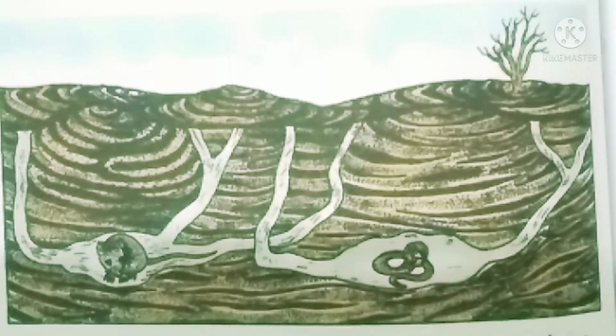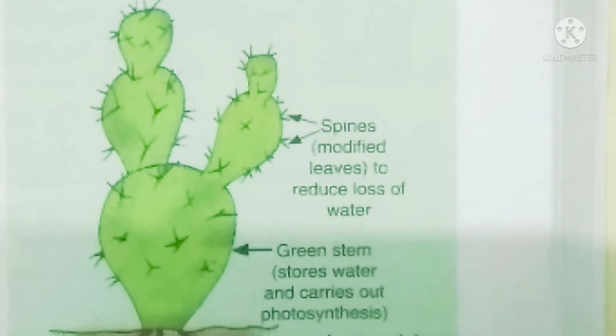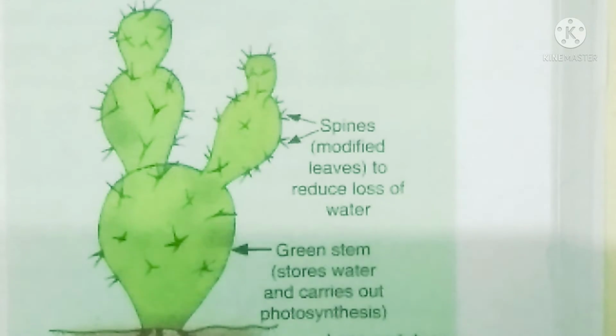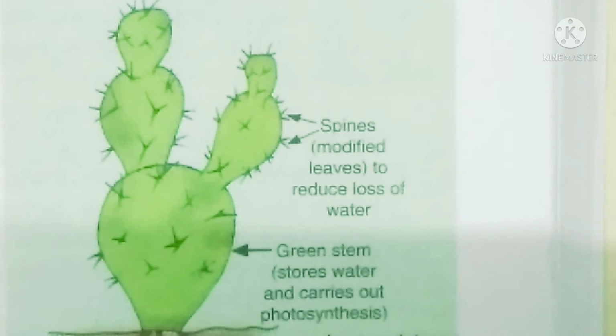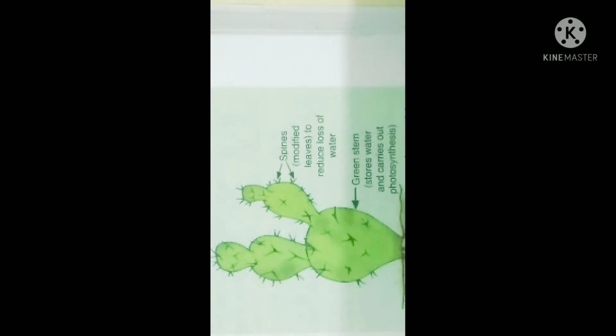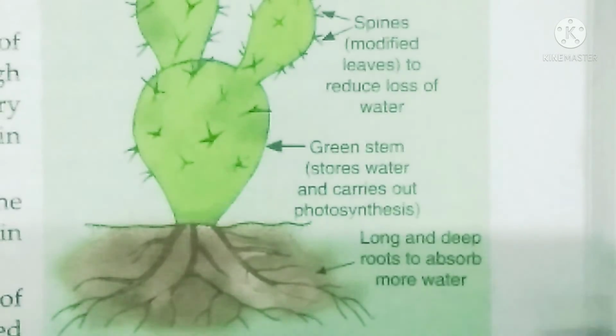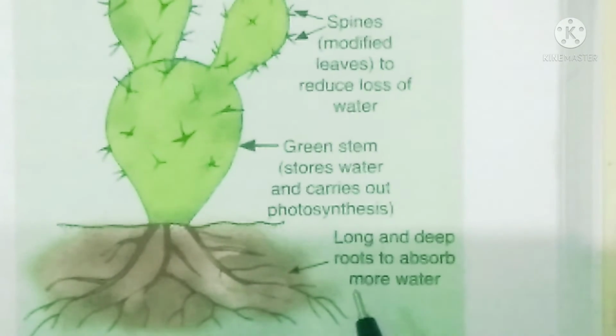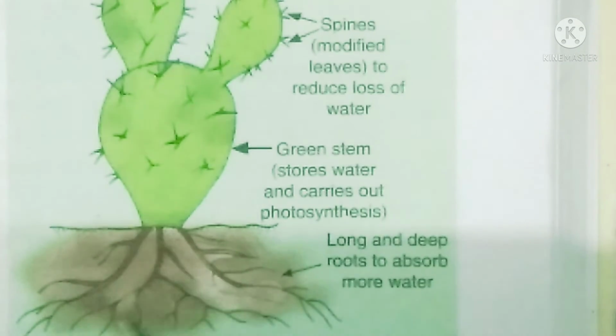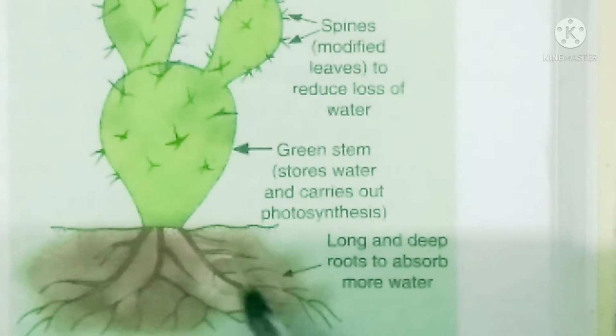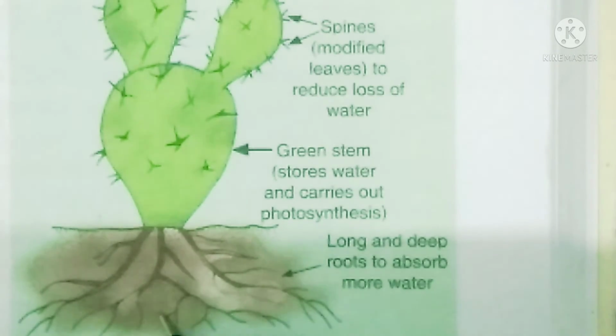So I'll show you one plant, and you might have seen it also, many are there in our school also, this type of plant. Do not touch them when you go near them, but you can observe them. See these plants carefully. They have modified leaves, that is, spines are there. Now see this plant. This is a cactus plant you might have seen in our school. See its roots. They are very long and deep, and in all directions you can see they go very deep in search of water.